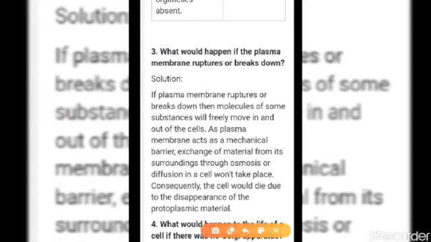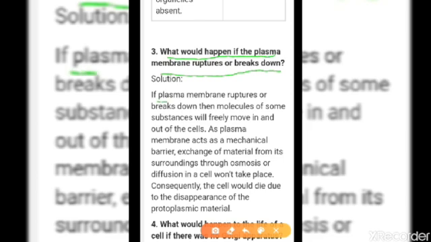Now here, what would happen if the plasma membrane ruptures or breaks down? We already know that the plasma membrane is just working like a guard. That means it is allowing some people to enter and some people to go out. Just like here, the plasma membrane is also a type of security guard at the door. So if the guard is removed from there, everybody can enter, everybody can go out. So they will lose all their cell organs.